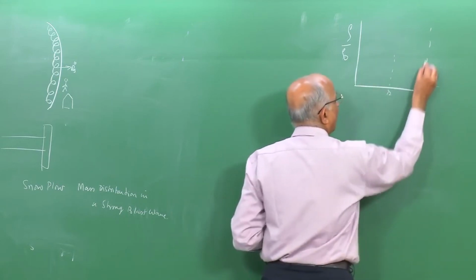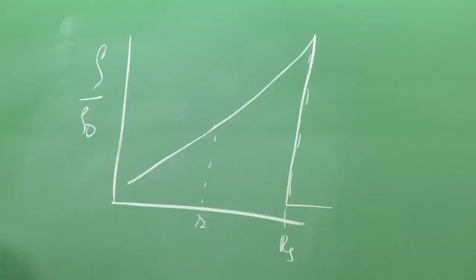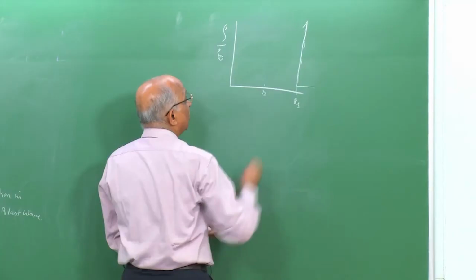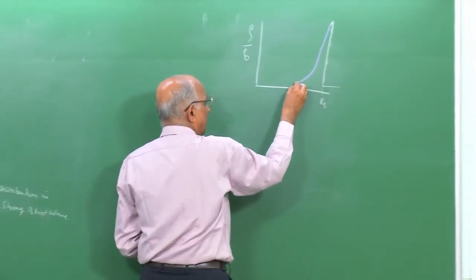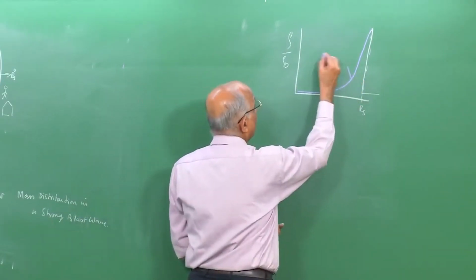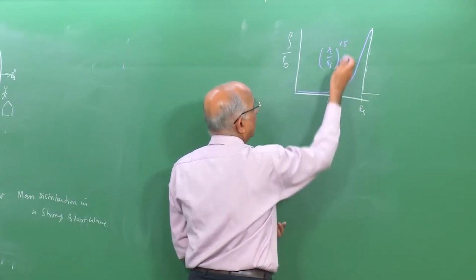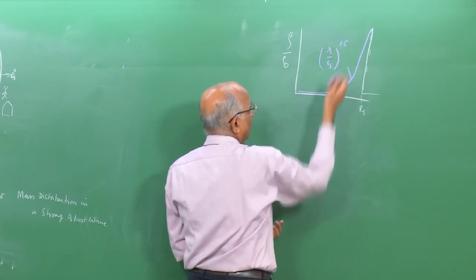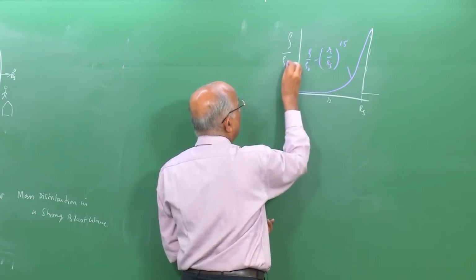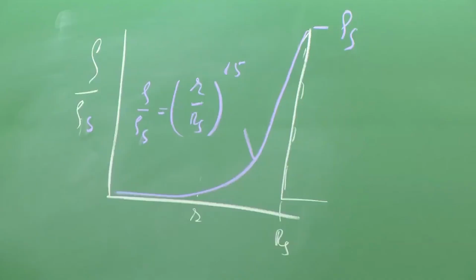Well, at the lead shock I have a density jump, and then it keeps coming, and maybe the type of picture I get is not something which is gradual like this. Most of the density is concentrated over here, and in depth I have really nothing over here. That means I get a value of q, that is, I get rho by rho s to the power around 15 for air, maybe depending on the value of gamma I could get different values. This is the value of rho by rho naught over here, or this should have been at the shock front, this is rho s, this is equal to rho by rho s over here.